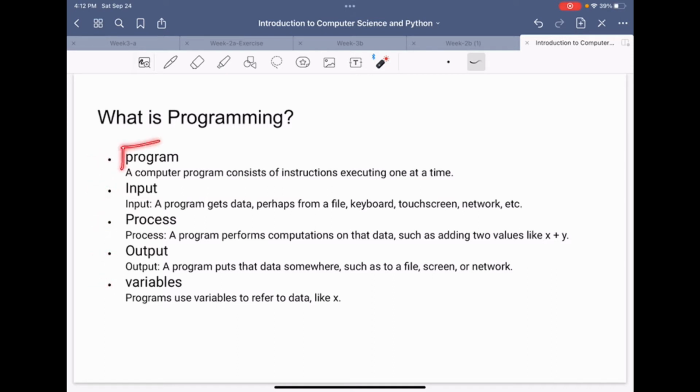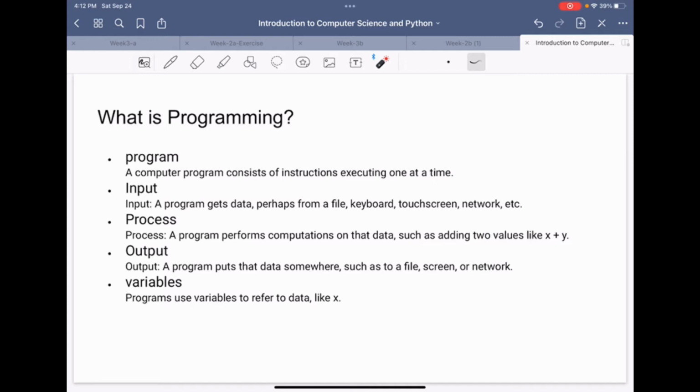A program is a set of computer instructions that we write, which are executed one at a time. Input is the part of a program that gets data, perhaps from a file, keyboard, touch screen, or the network. A process is the computation performed on the data, such as adding two values, x plus y.